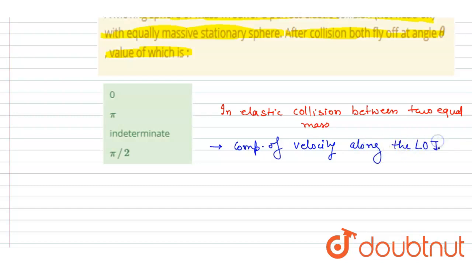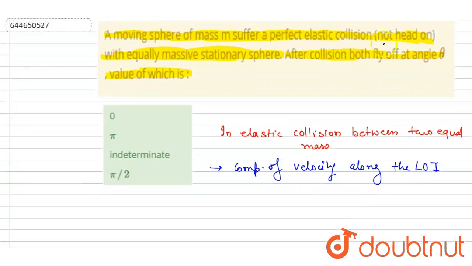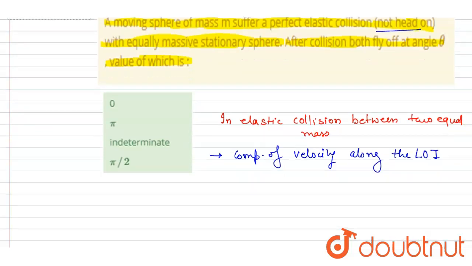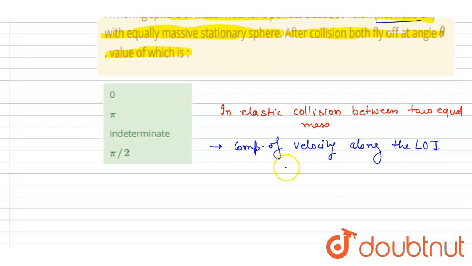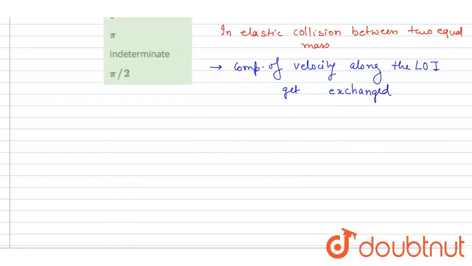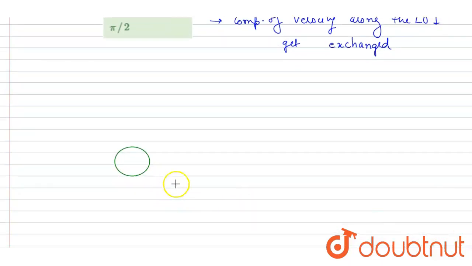So why did I say along the line of impact? Because the collision is not head-on. In a head-on collision, the velocity is already along the line of impact, but here it is not head-on. Let's say this is mass m and it collides with an identical mass m. Here the center to center joining line is the line of impact, and the velocity is making an angle of theta with the line of impact like this.